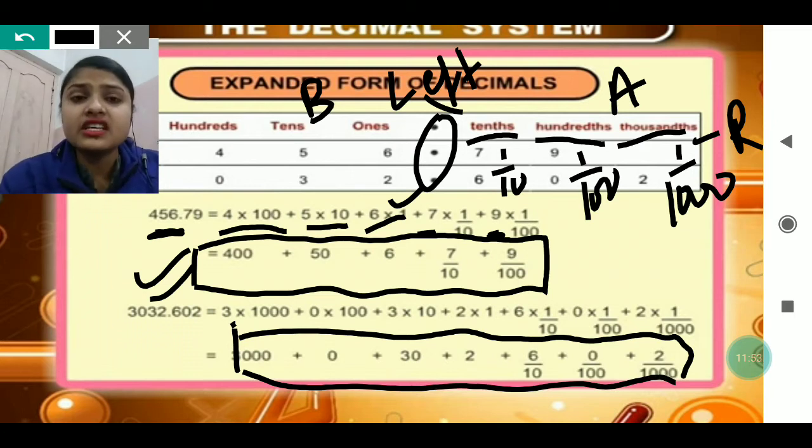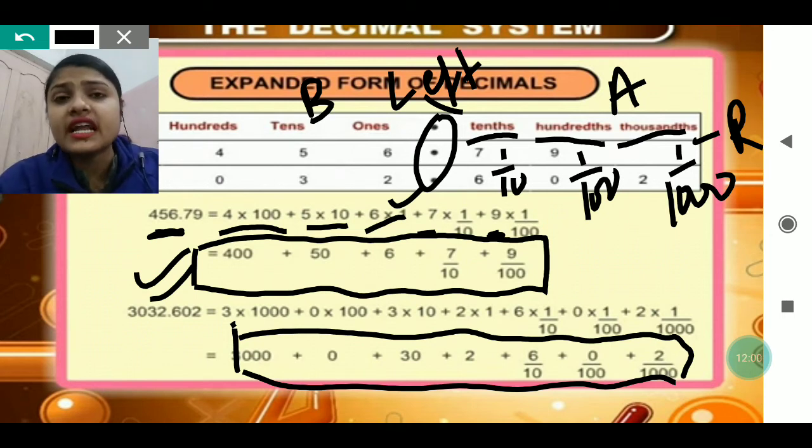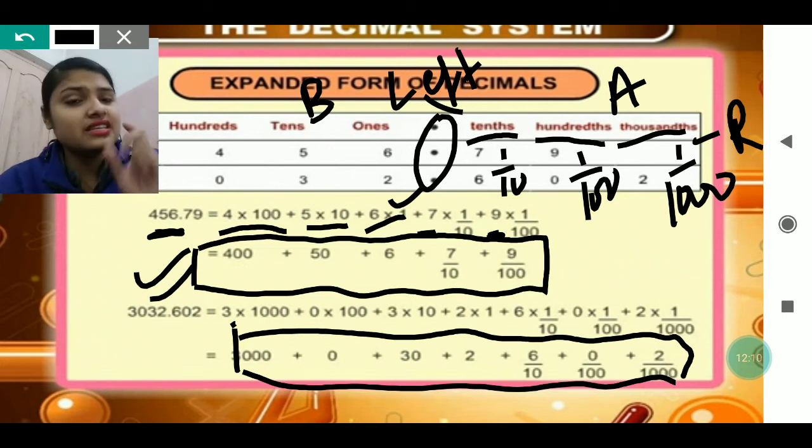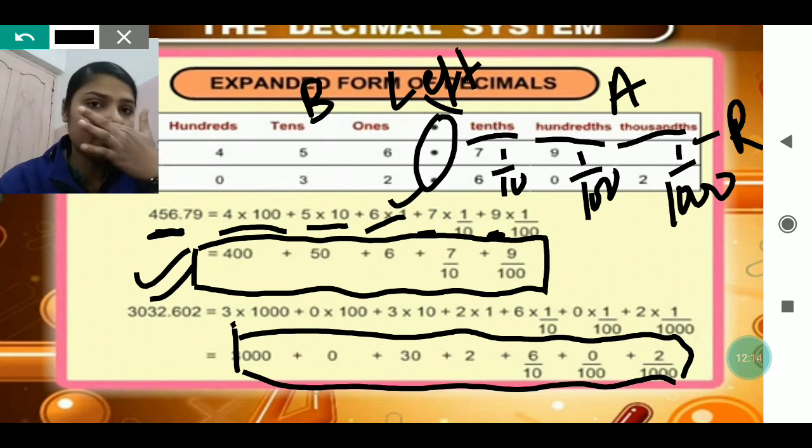Like if it is written 3032.602, 3 is written at 1000 place, so after 3 there will be 3 zeros. 0 is at 100 place, so 0 you will write as it is. In the place value chart, mentioning the 0 is also compulsory. Sometimes you forget to mention it. If you forget to mention it, the whole answer will become wrong.